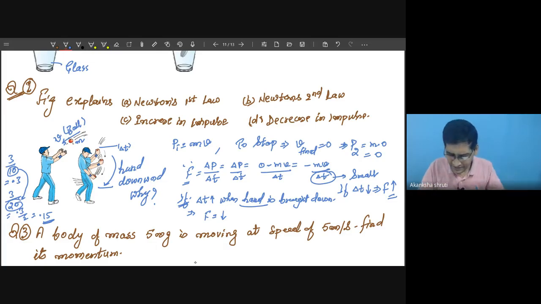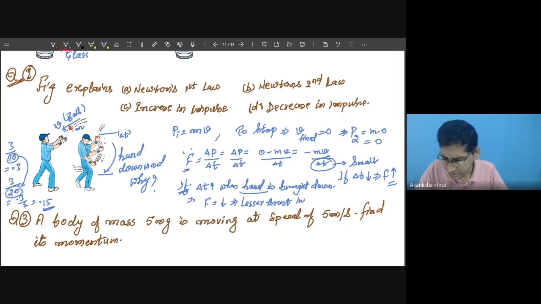So this implies the thrust experienced by the player decreases, means the player will feel lesser injury in hand. So lesser thrust or injury to the hand of the player.